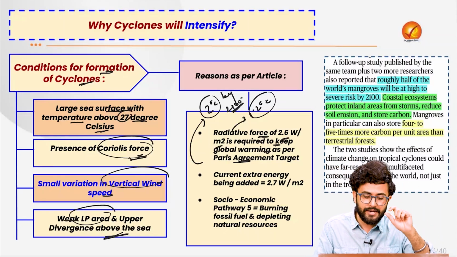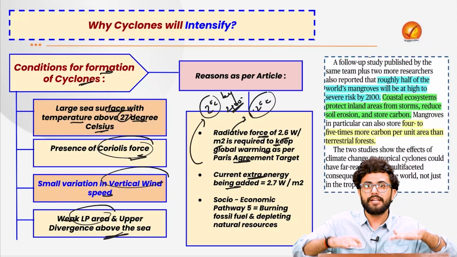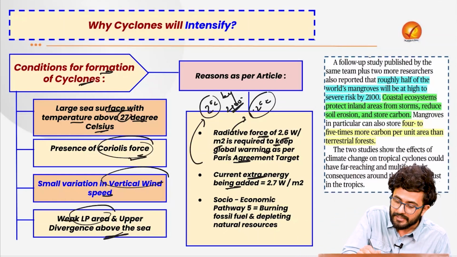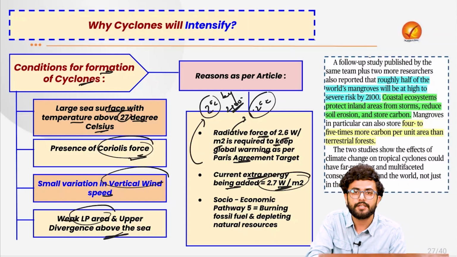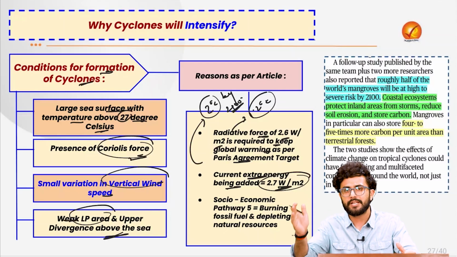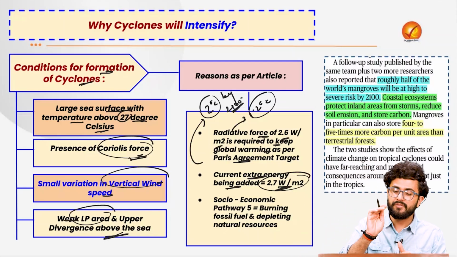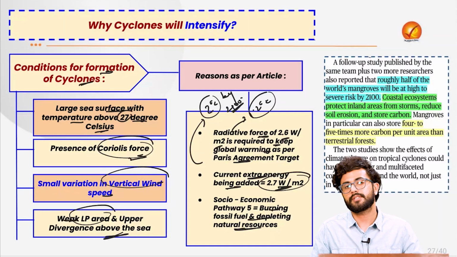But the current radiative forcing, or the extra energy because of the release of heat from the Earth's surface itself, is 2.7 watt per meter square. Thus, the article says that there are various socio-economic pathways called SSP 5, 7, 8. Currently, we are at SSP 5, where we are burning fossil fuel and depleting the natural resources.